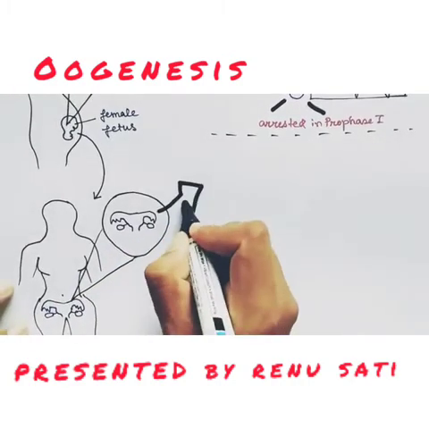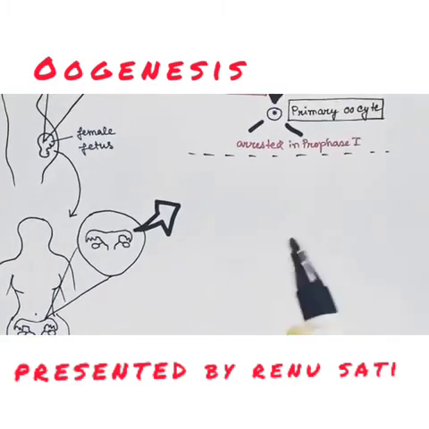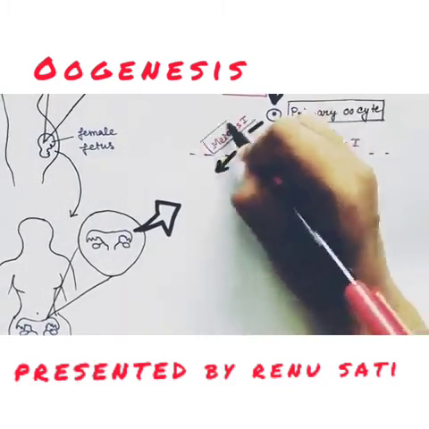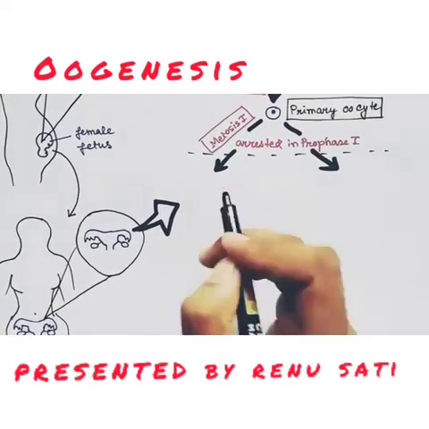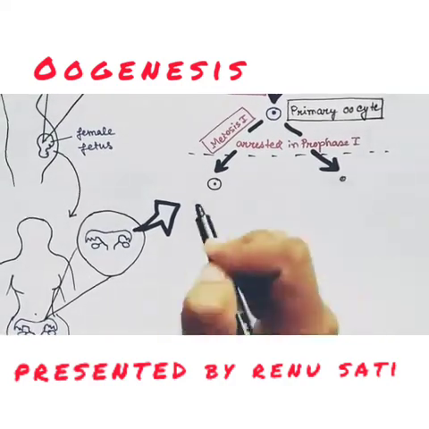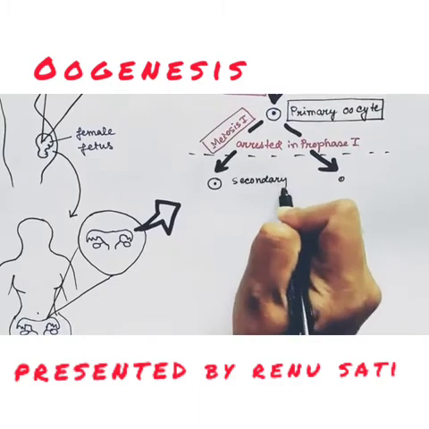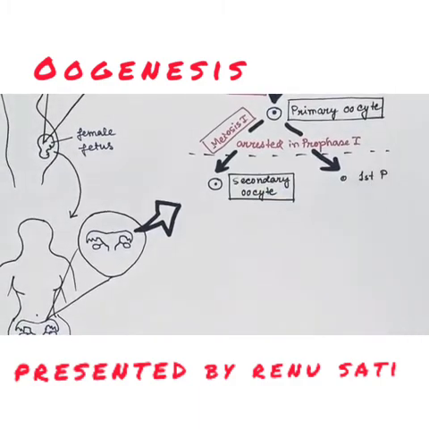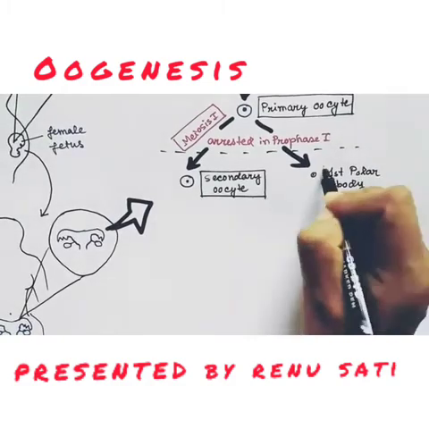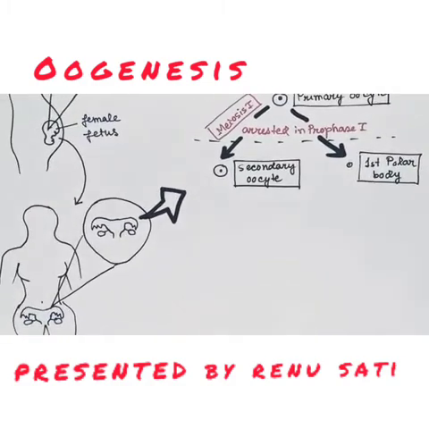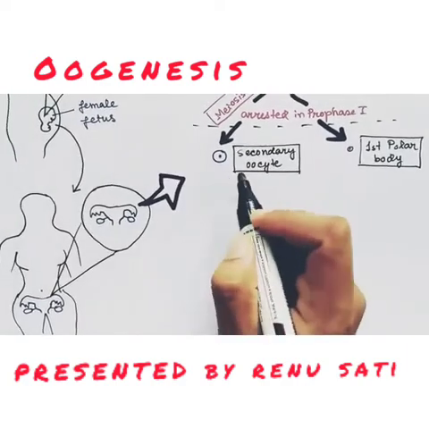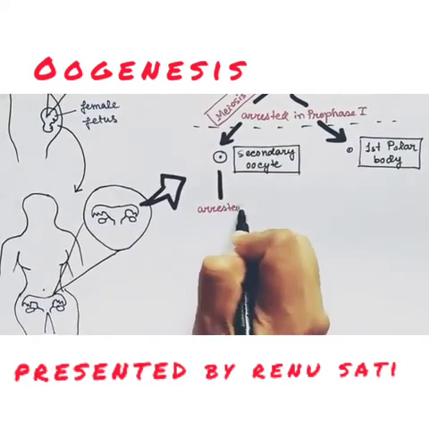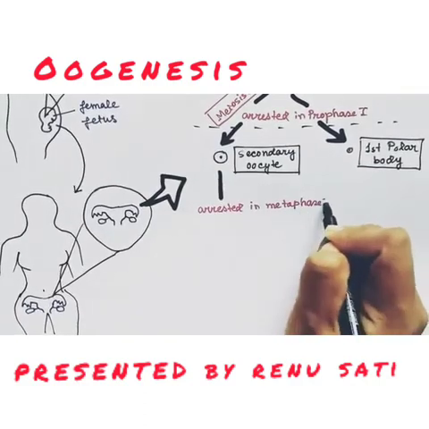These primary oocytes now will divide by the process of meiosis 1 and will form two cells. One will be smaller than the other one. The one which is bigger will form the secondary oocyte, and the smaller one will form the first polar body. The secondary oocyte will go for the process of ovulation,